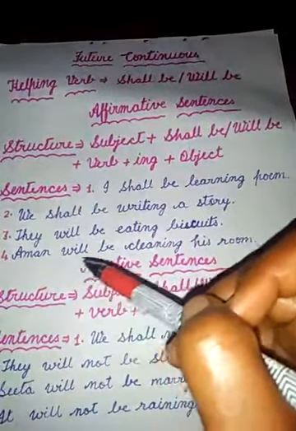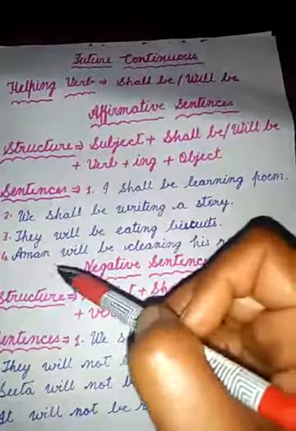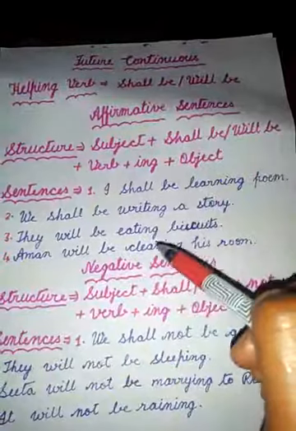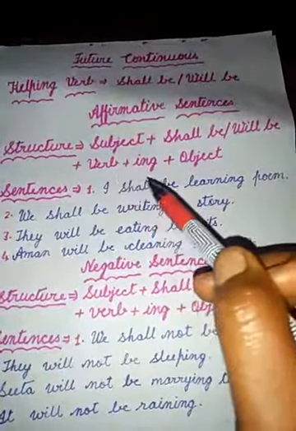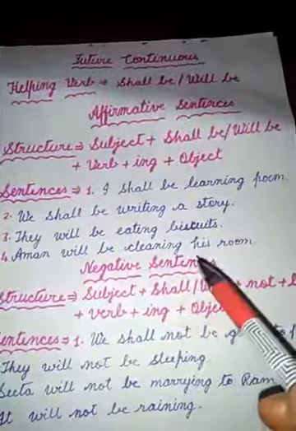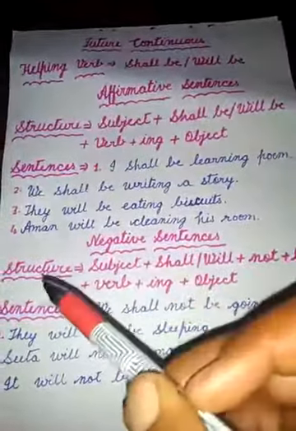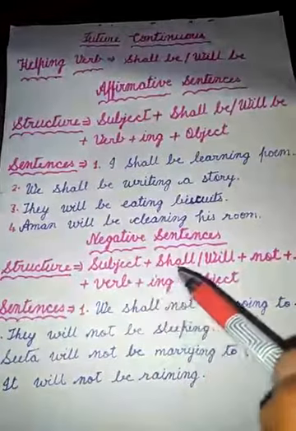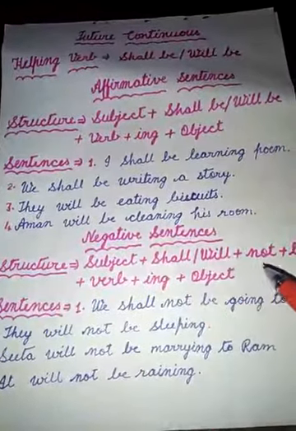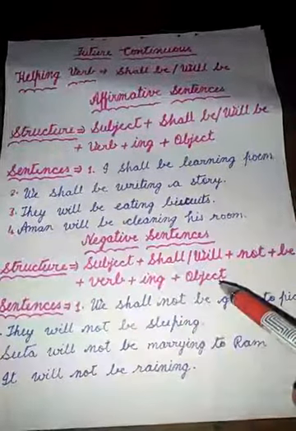Fourth sentence, Aman will be cleaning his room. Here Aman subject, with Aman we have to use will be. Then cleaning, this is verb plus ing, his room is object. Now negative sentences. In such type of sentence we have to use not also. Structure now: subject plus shall will plus not plus be, verb plus ing, then object.